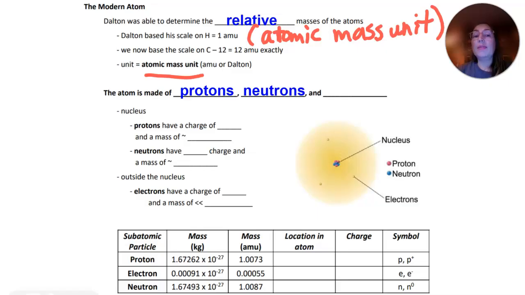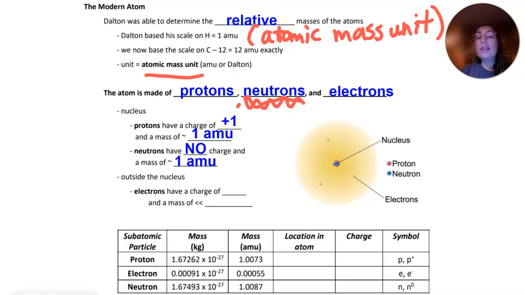So now we know the atom is made up of protons, neutrons, and electrons. So the neutron was discovered as well. And the nucleus is going to have protons that have a charge of +1 and a mass of about 1 AMU. The neutrons have no charge at all, they're neutral, and they have a mass of about 1 AMU as well. So in the nucleus are these massive particles. That's where your mass comes from, 1 AMU each for the protons and the neutrons.